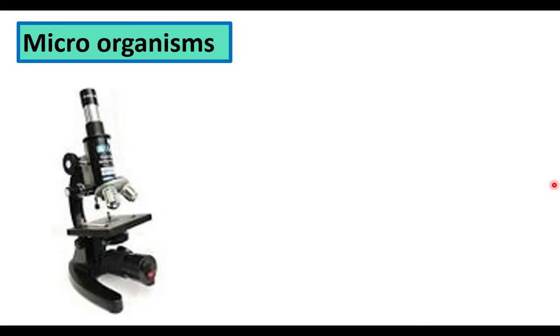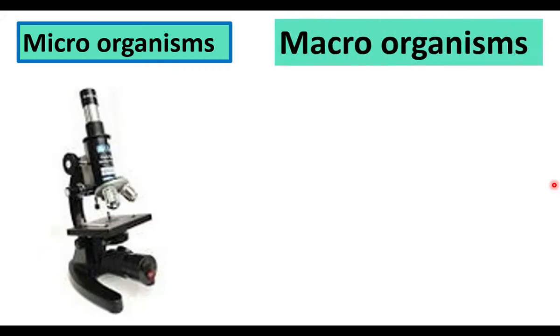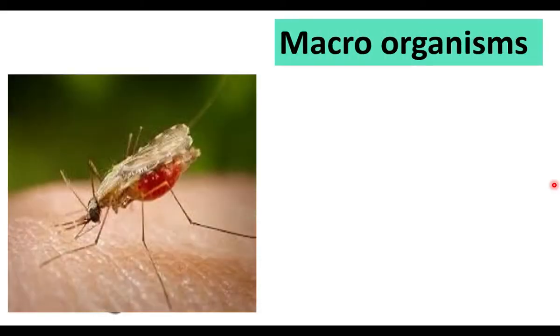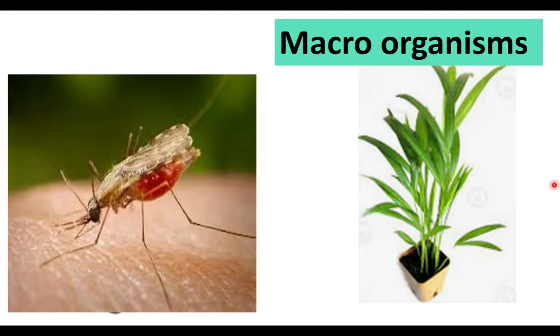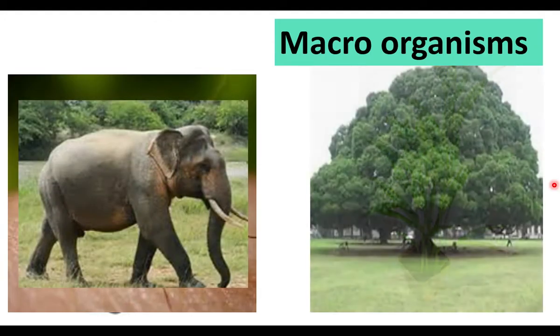Our earth has various microorganisms on land, in water and air. Apart from microorganisms, our earth also has macroorganisms which can be seen by our eyes. Small insects, butterflies, worms and grasses, small plants, bigger animals and bigger trees, all are found on our earth. Our earth has both microorganisms and macroorganisms.